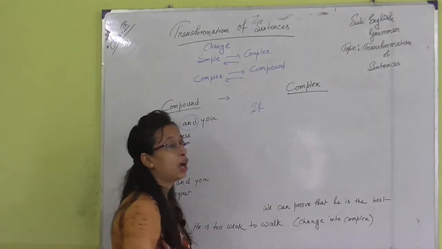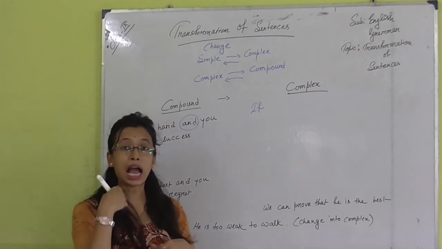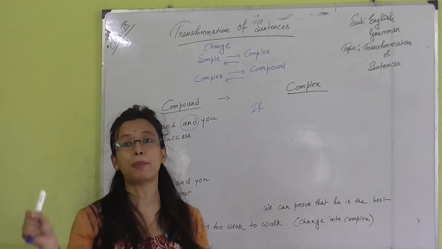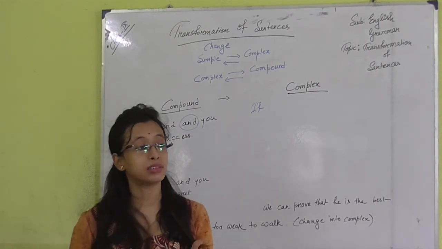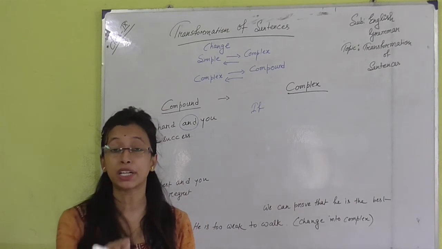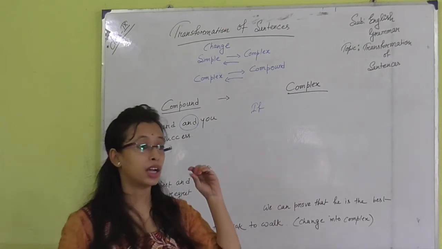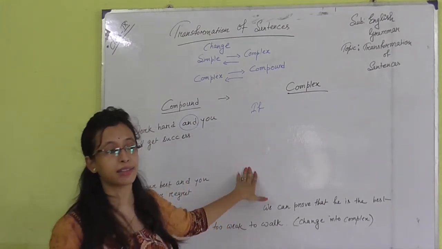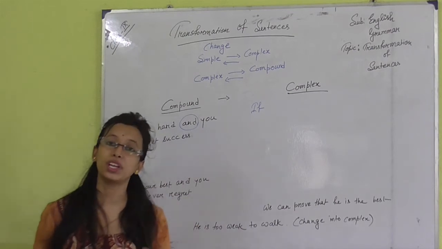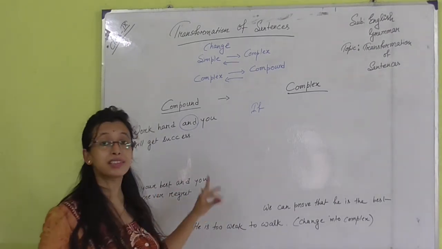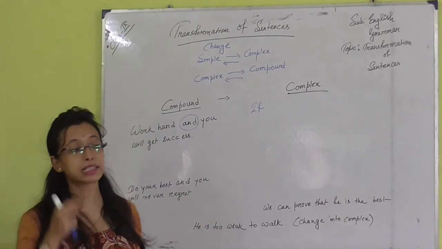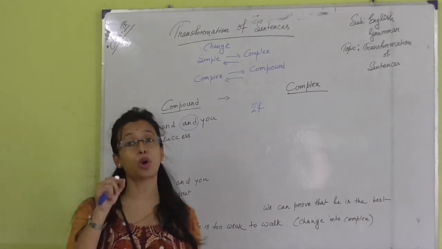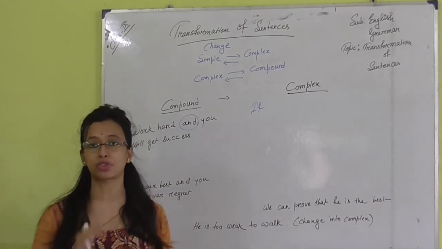See, you need to understand, okay. I can tell you the rules how to change, but you need to understand which rule is applicable for which sentence. That particular thing I cannot tell you, in which sentence how you can identify. This is your understanding. You need to understand which linker is appropriate for which sentence. So for this reason you need to understand the meaning of the sentence, and always keep in your mind that we cannot change the meaning of the sentence. Only what can we do? We can just change the structure of the sentence.